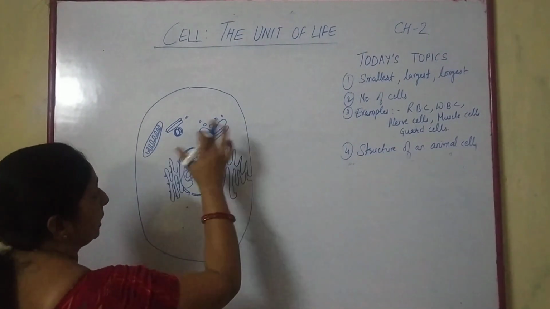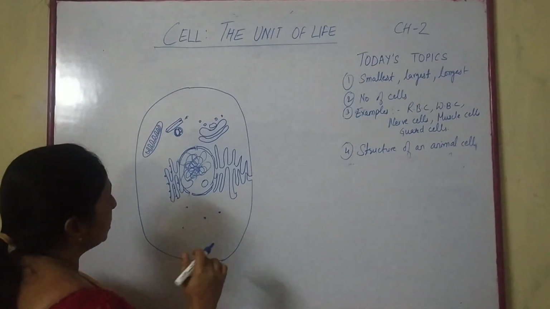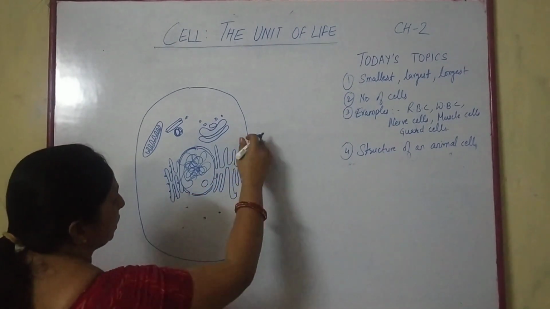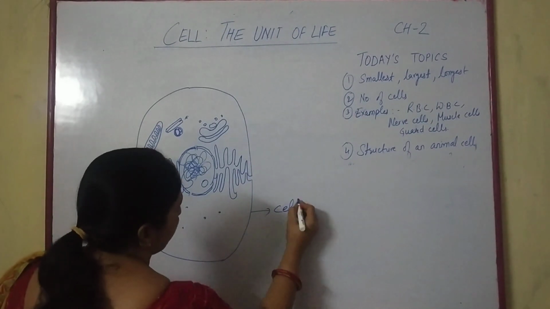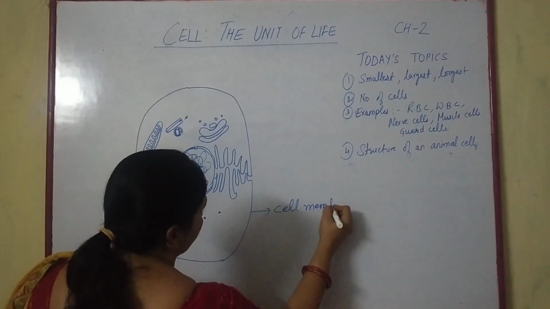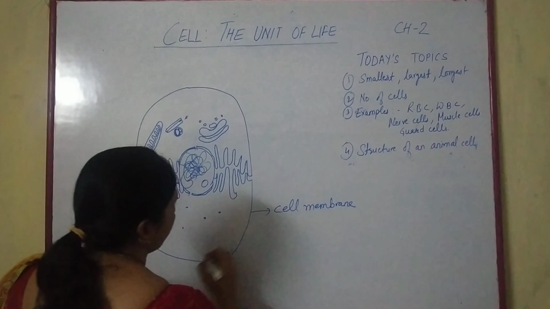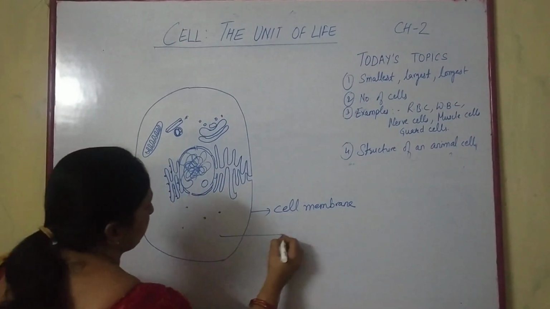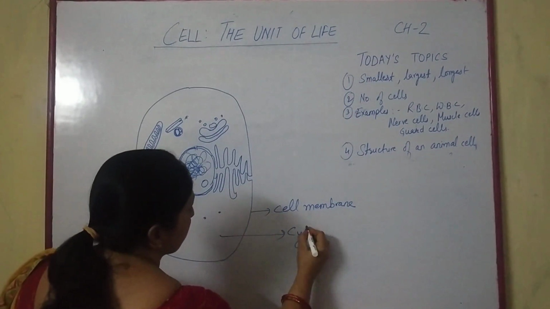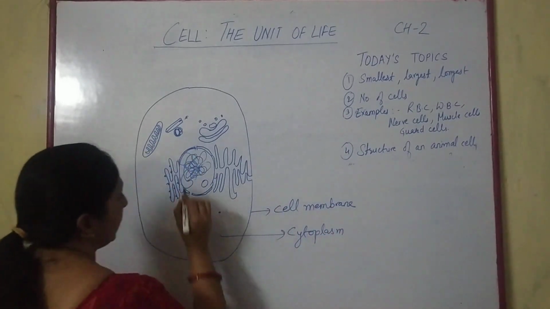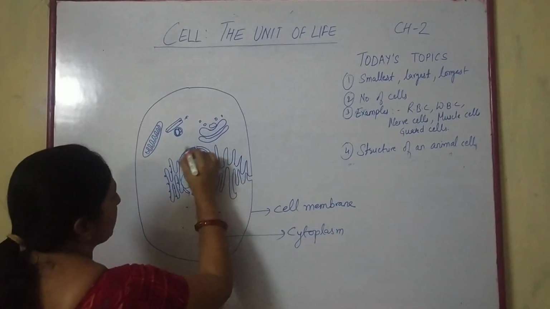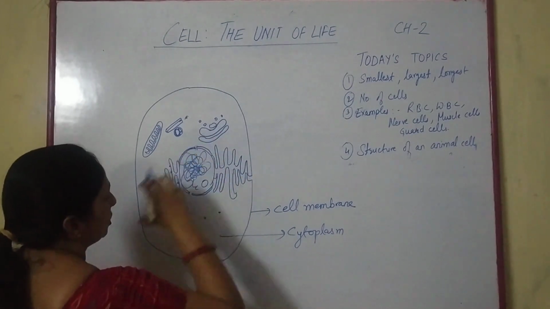This is the basics about the cell, and we are starting with the animal cell only. The animal cell has a single membrane, that is the cell membrane. Inside this, the fluid substance is the cytoplasm. At the center is a circular structure.